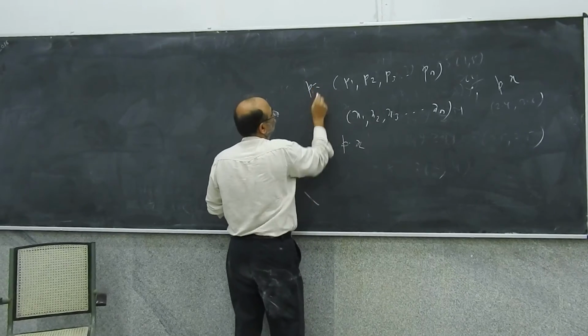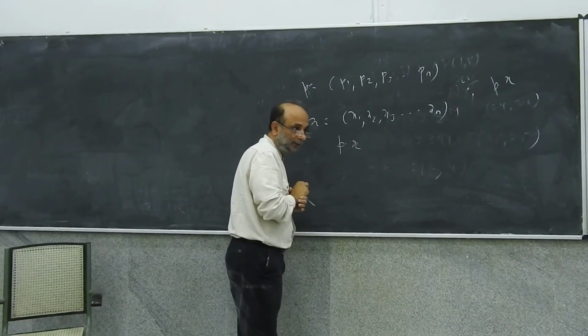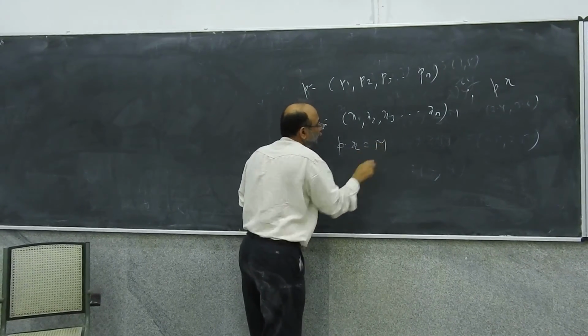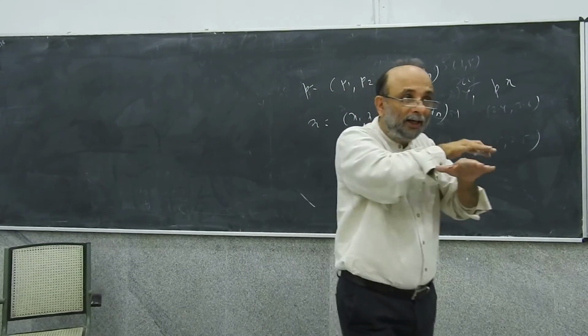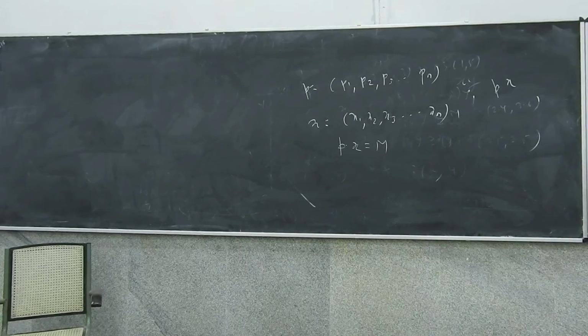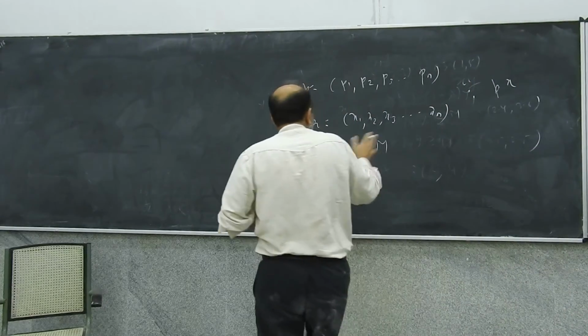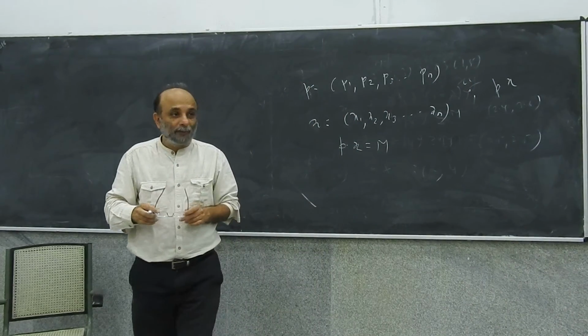This is P, this is X. P dot X equal to M actually defines a hyperplane: all consumption bundles which cost exactly M. And you have to prove that this set of consumption bundles is convex.